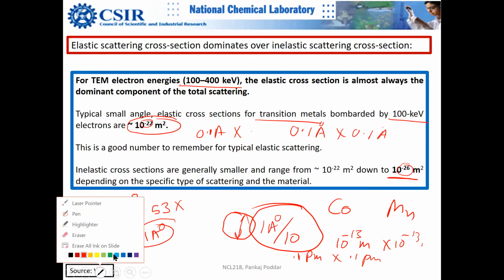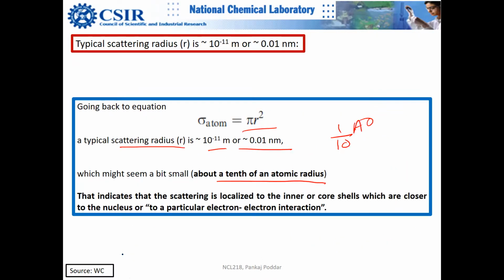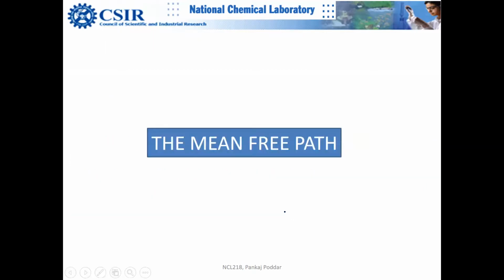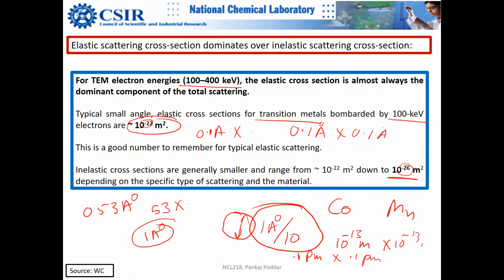Okay. This is very serious and practical. What that indicates, the physical significance, is that scattering is localized to the inner core or core shell, which is closer to the nucleus. So that means the inelastic cross section is even much more localized to a small area, because the nucleus is very small, right? Inelastic cross section means the electron is going very close to the nucleus, and the nucleus is small in size. So that's what it sees actually. It's a physical significance, right?